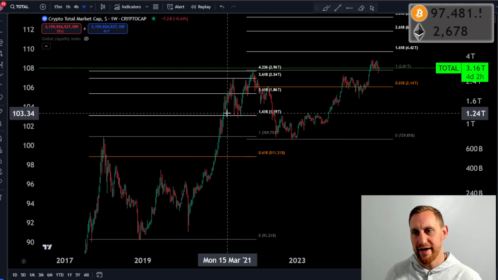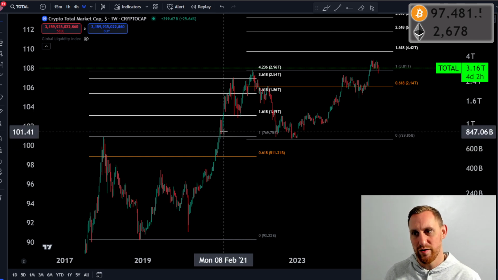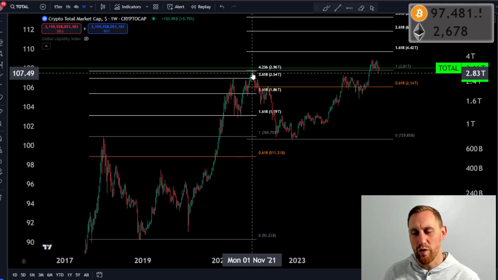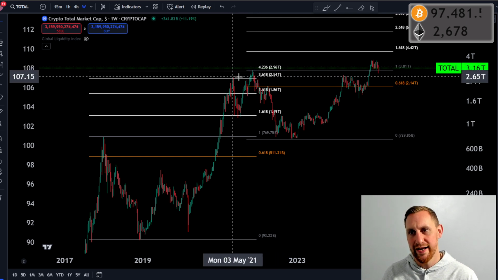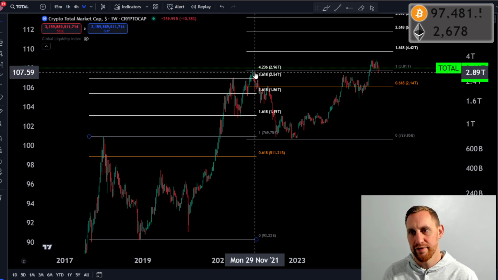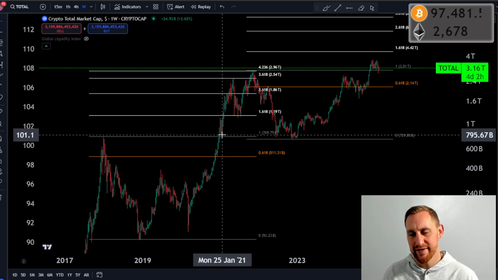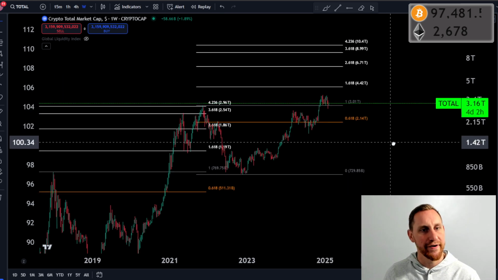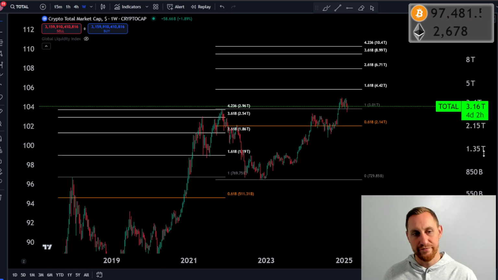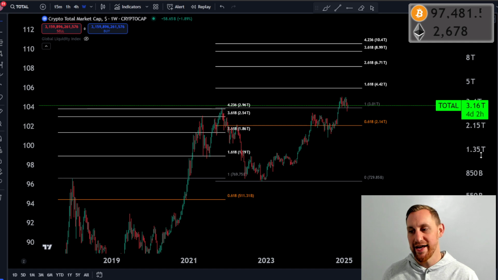2021, same thing. Once we got here, Bitcoin had like another 2x, and it was altcoins that got us to these 3618 and 4236 Fibonacci levels after we tested the all-time highs. So is this time going to be different? It could be, right? That's always a dangerous thing to say, though.